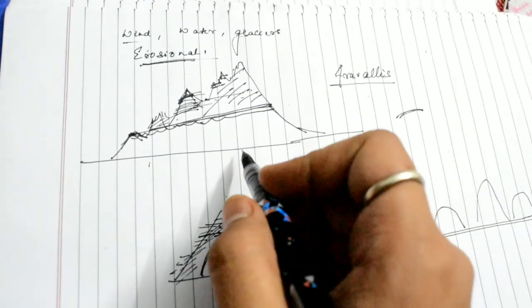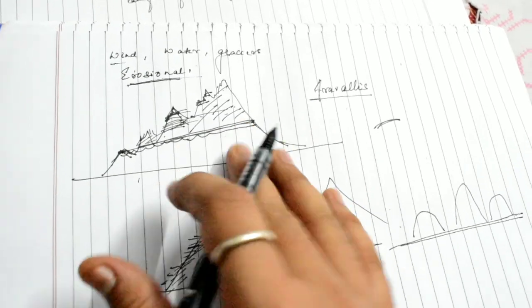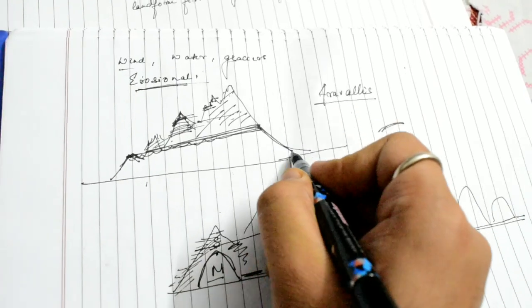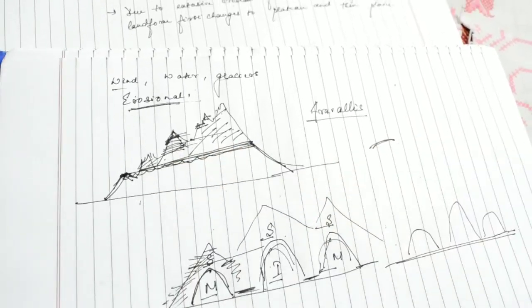Now we were talking about this area. When we have this kind of a structure left, we get a plateau.